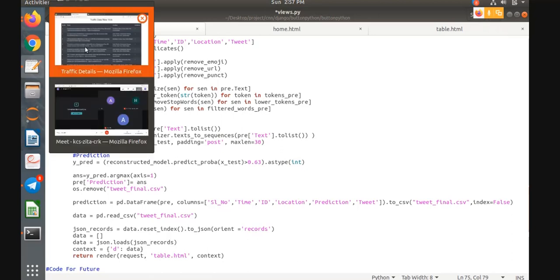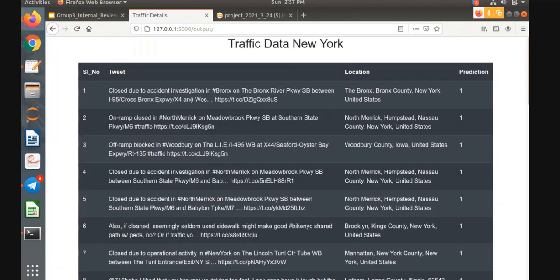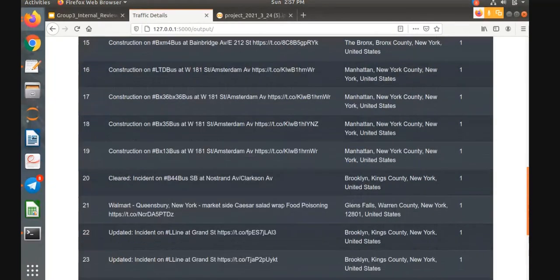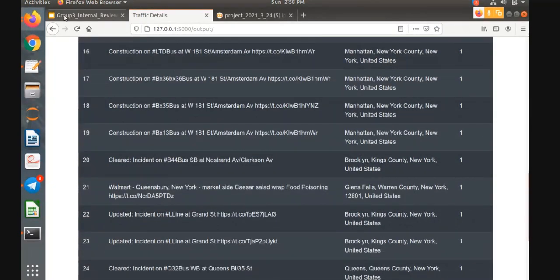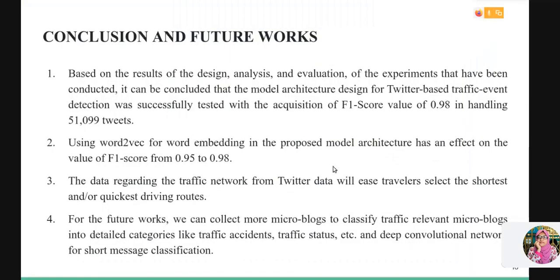So our final output will look like this. It contains the tweet, its location, as well as the prediction, that means whether the tweet is traffic related or not. Handing the session back to Anu for more. Thank you, Anisha.